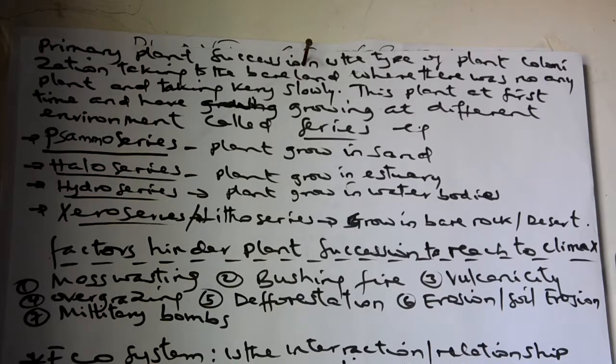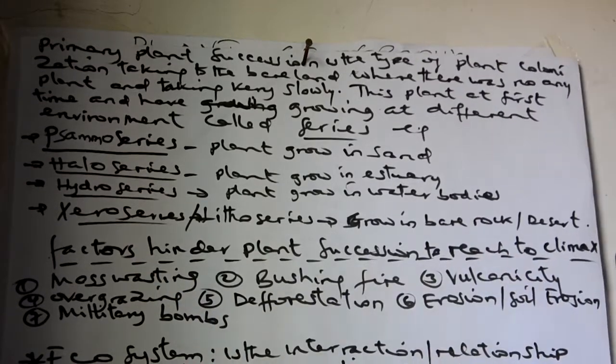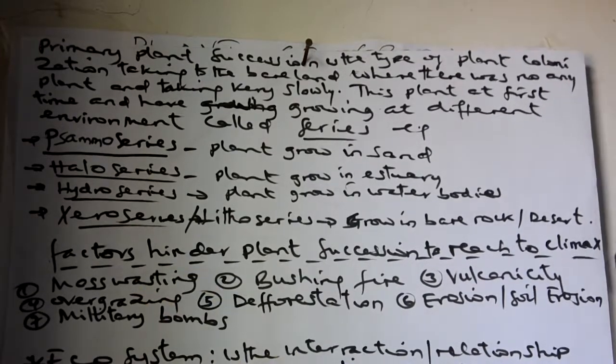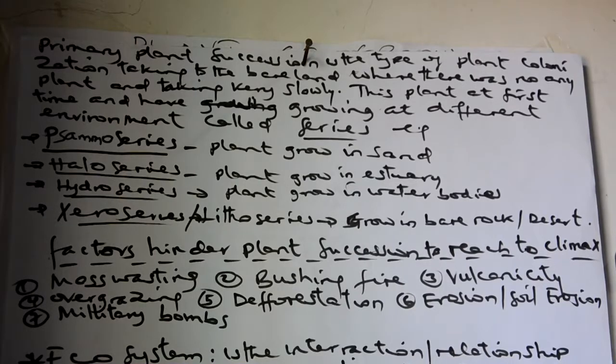Factors which can hinder plant succession from reaching the climax. What are the factors that cause plants to be prevented from reaching the summit or the climax from the bare lands? The following are the factors. For instance, mass wasting. This is the downward movement of weathered material due to gravitational forces, and it causes destruction of plants and prevents them from reaching the summit.